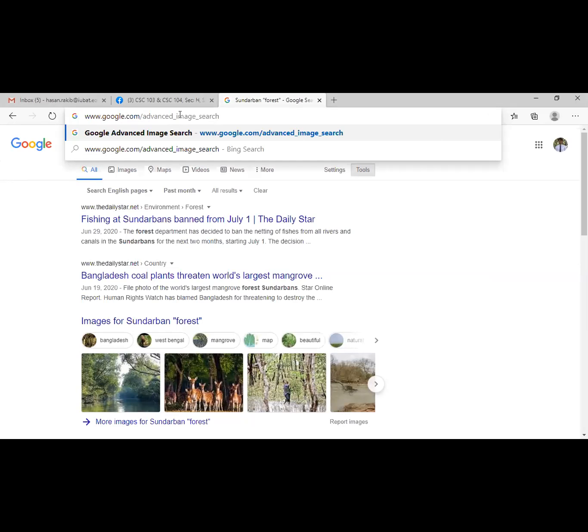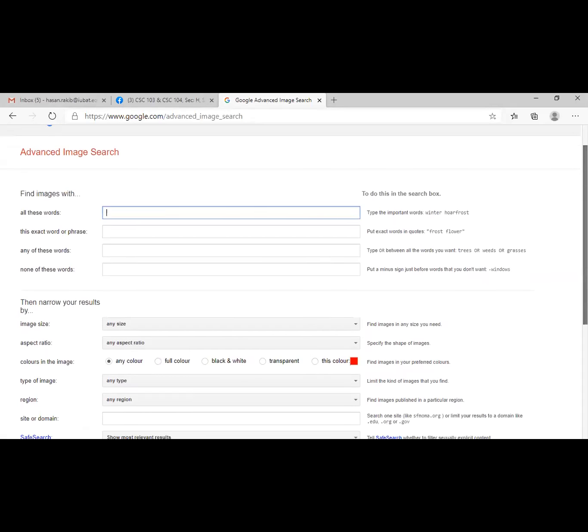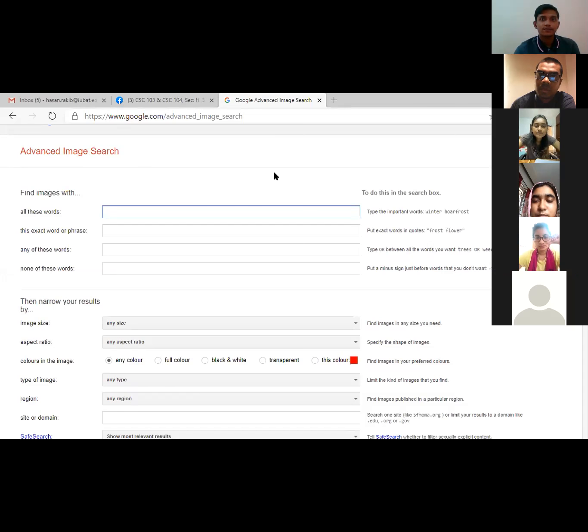Just here you have to write down image. Then if I enter, now again I am getting the advanced search option, but here it is advanced image search. Can you guys see my web browser?